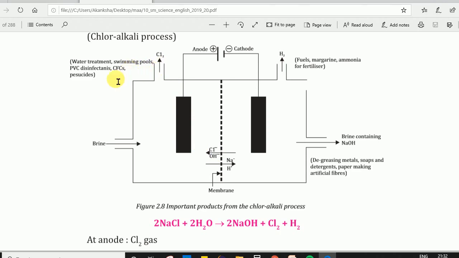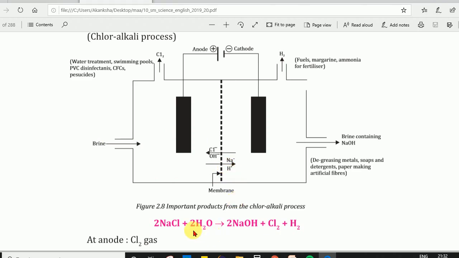It is used for water treatment and swimming pools, where it is used as a cleaning agent, and in PVC (polyvinyl chloride), disinfectants, chlorofluorocarbons and pesticides. So we get various uses from the chlorine molecule. The remaining brine solution is added from the bottom side tank. This way the chemical reaction keeps on going.